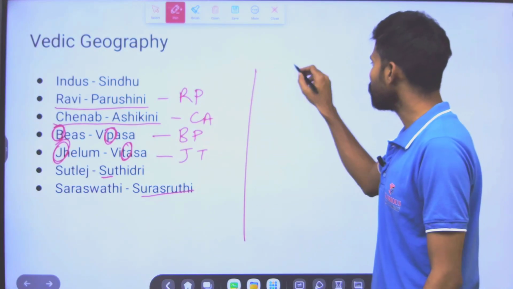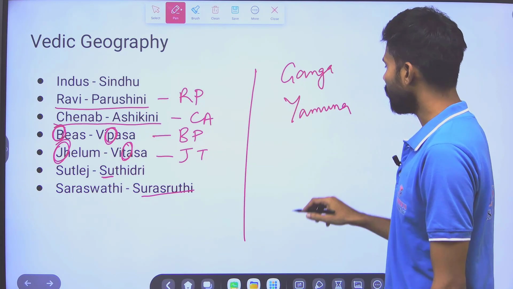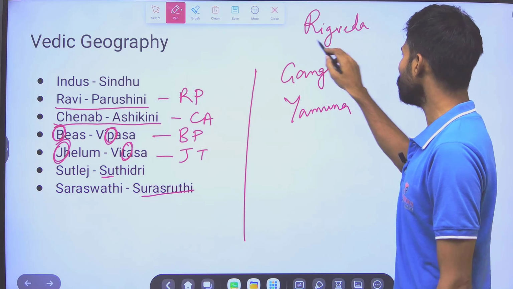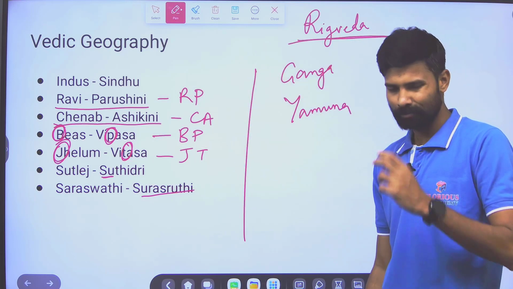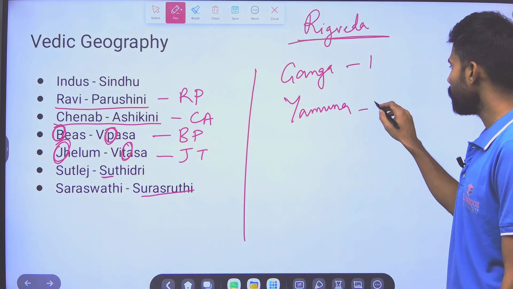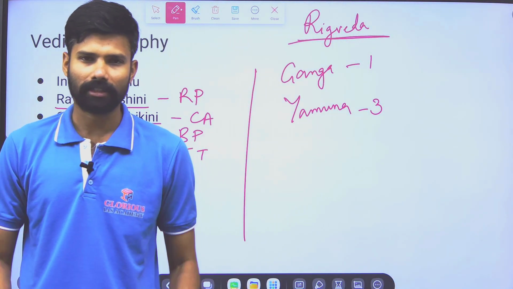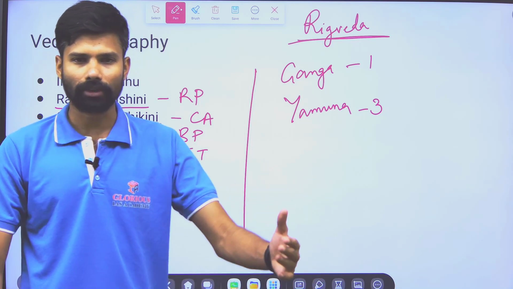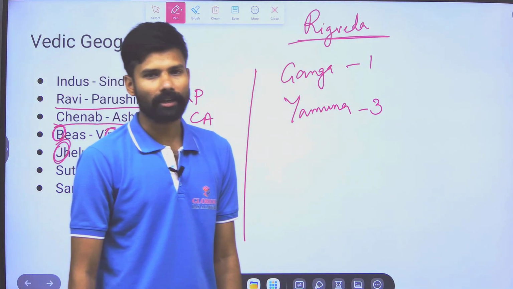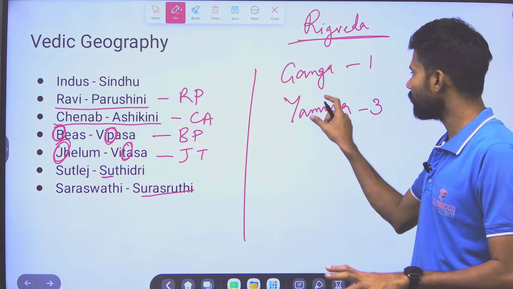And what about Ganga and Yamuna? In early Vedic literature, especially the Rigveda, which is the only literature that we had in the early Vedic time, Ganga is mentioned only once and Yamuna is mentioned thrice. Beyond that, they don't have any idea. Why? One of the reasons is the Aravali range. They didn't come across the Aravali range. They are beyond, away from that area. So this is one of the reasons they don't have any idea about Ganga and Yamuna.